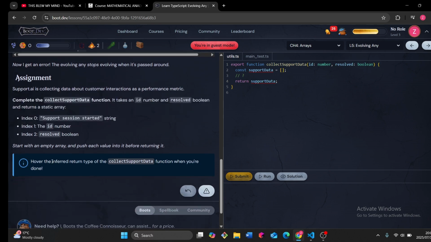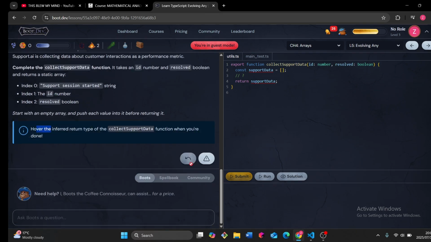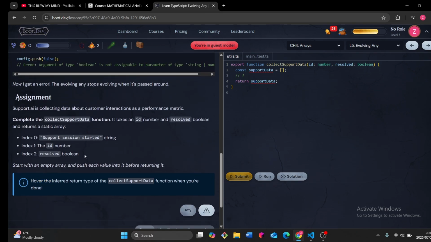However, what is the inferred return type of the collectSupportData function when you are done? I think you can do this, and then you will see a union type: an array of string, number, boolean.